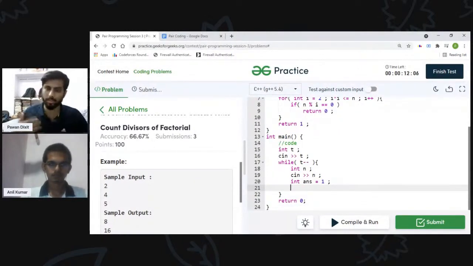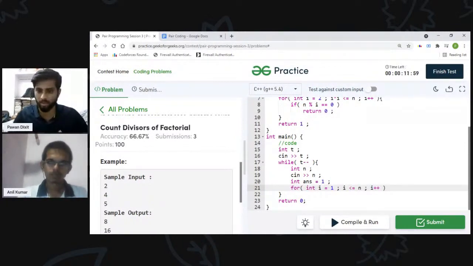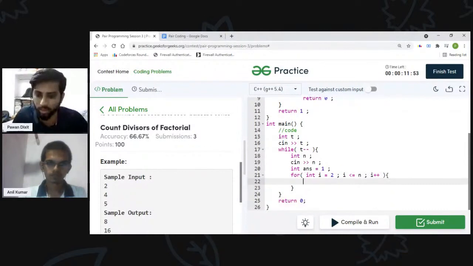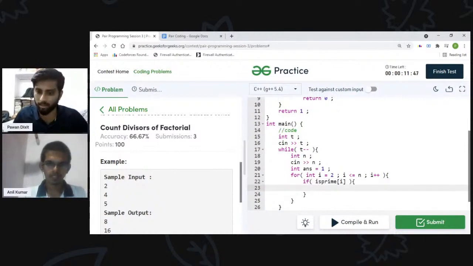I can just traverse and check manually, for int i equal to 2. Start traversing from 2, because the first prime starts from 2. That is why I'm starting this loop from 2. I will check if my i is prime or not.